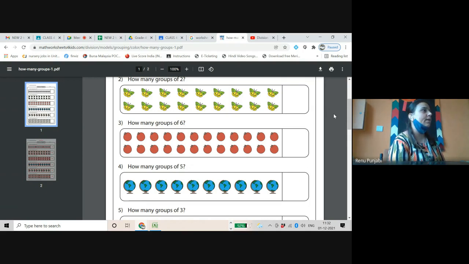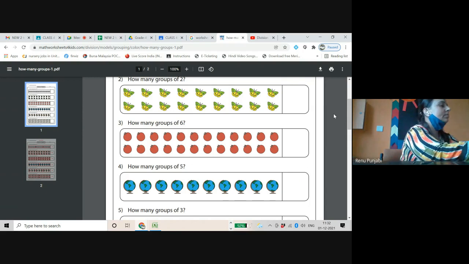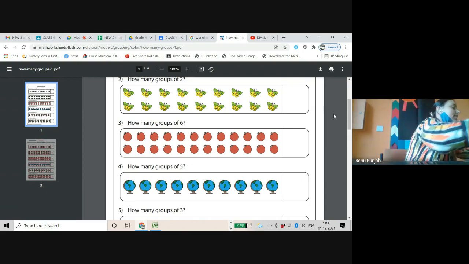Yes, you have to write. Okay. But better you draw some objects instead of lines, and don't do it this way. This is the statement: 24 divided by 8 is equal to this.